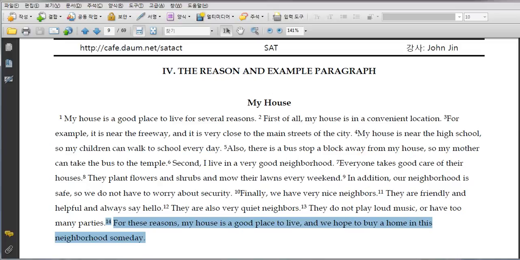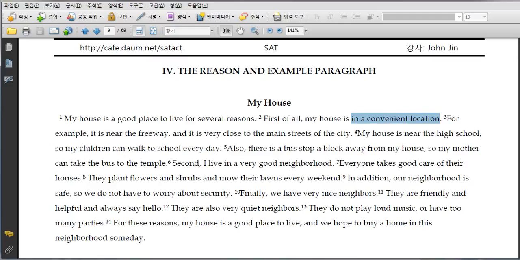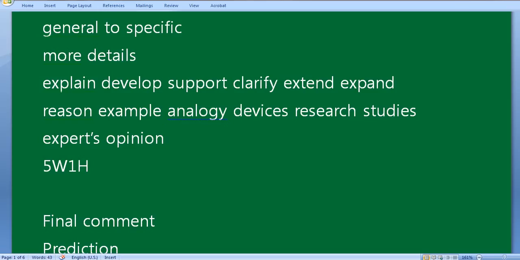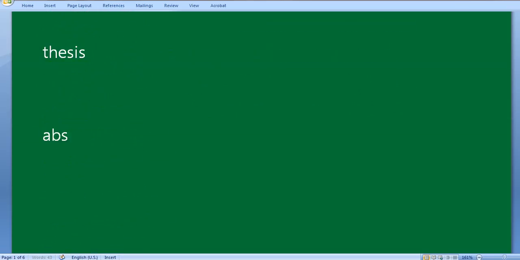Now let's take a look at the reasons again. Number 2 is a reason, right? First of all, it's a convenient location. Now if you look carefully, what do you mean by convenient? Your definition of convenient could be different from my definition. So words like convenient are what we call abstract words, 추상적이라고 하지. It's something intangible, something you cannot touch, but it gives you a feeling. You understand what it is like, but you cannot touch it.